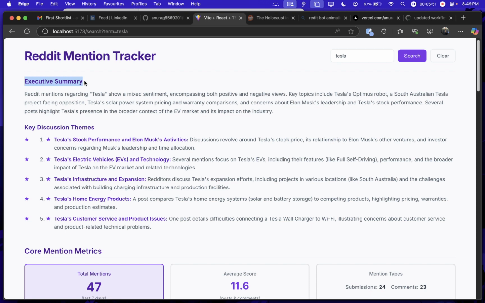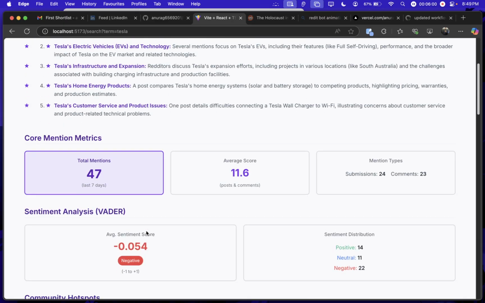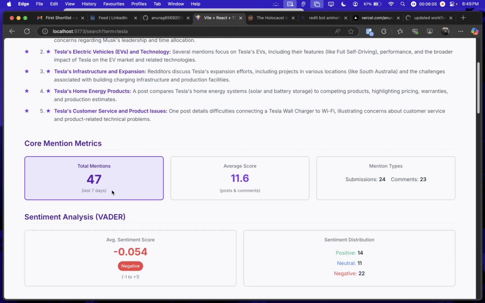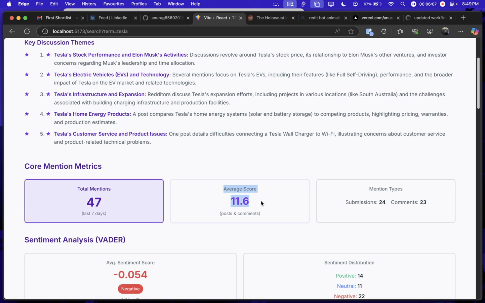Like here you can see, it has the executive summary and the key discussion themes, which talk about Tesla mentions in the last 7 days, whatever mentions it extracted. Then here the average score of the posts and comments, like what the quality of the posts and comments is, and